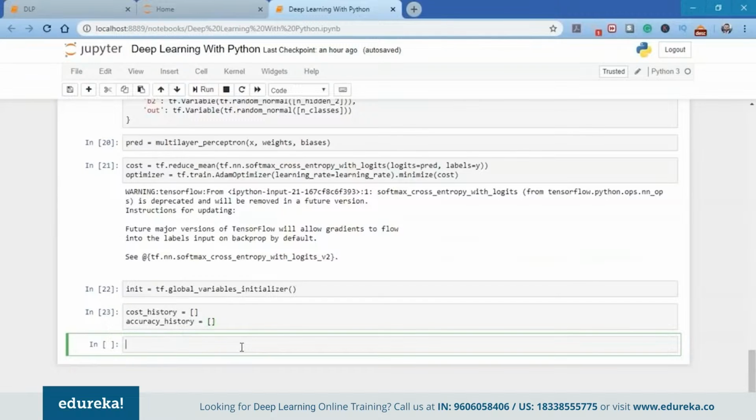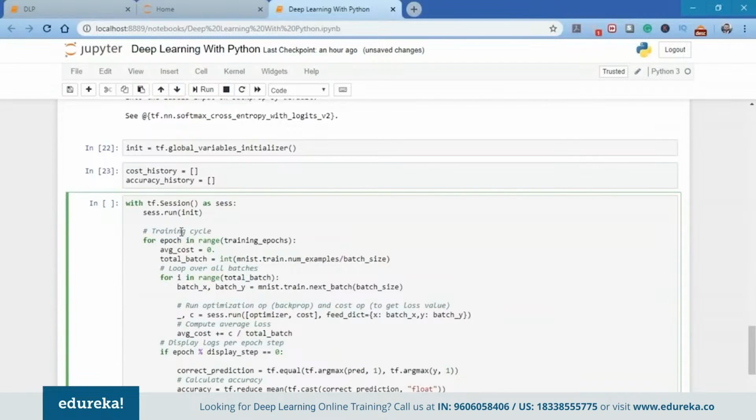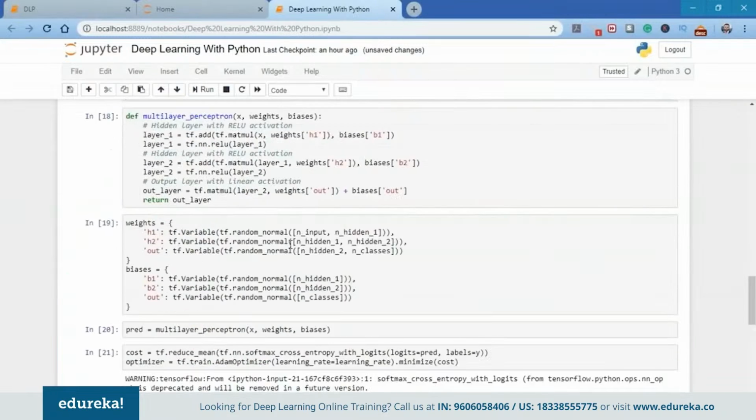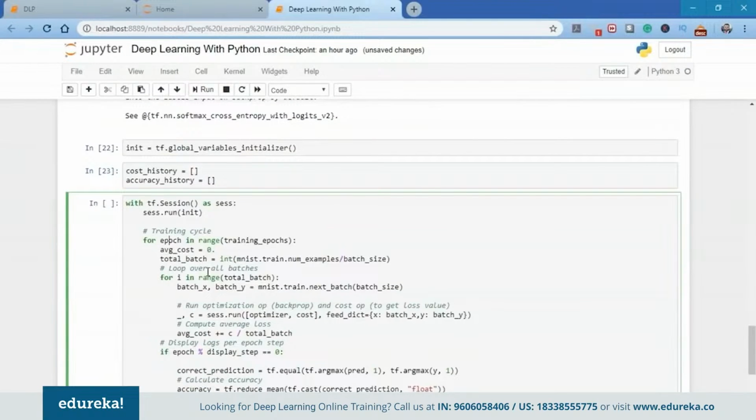So don't be afraid when I show you this code. What we're going to do is launch the graph which we created. So for that, we're going to use tf.Session as sess. And then we have the training cycles: for epoch in range(training_epochs). The epochs, which we mentioned earlier, are 15. So we're going to train this for 15 epochs.